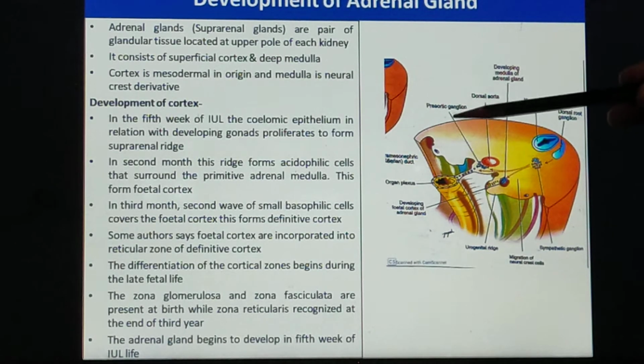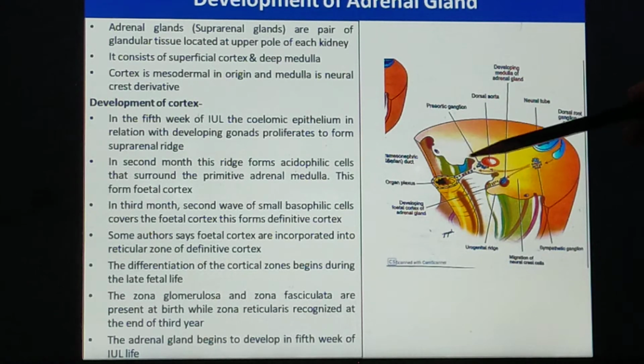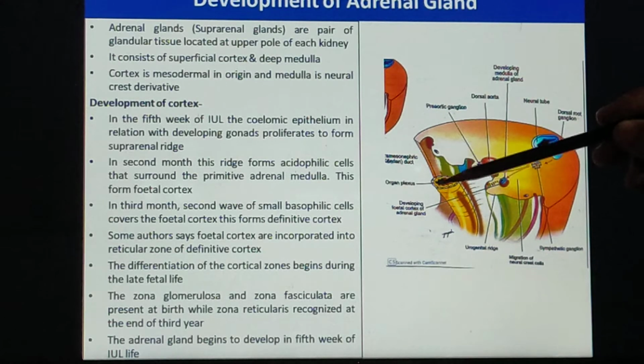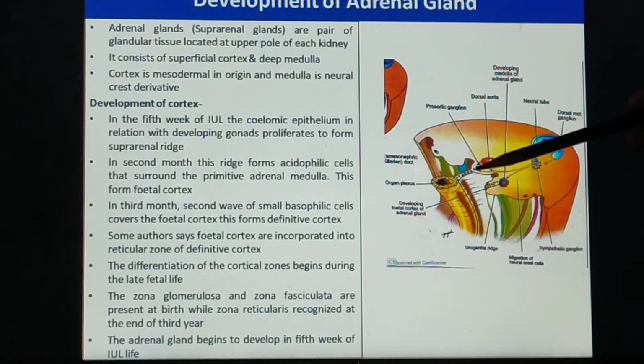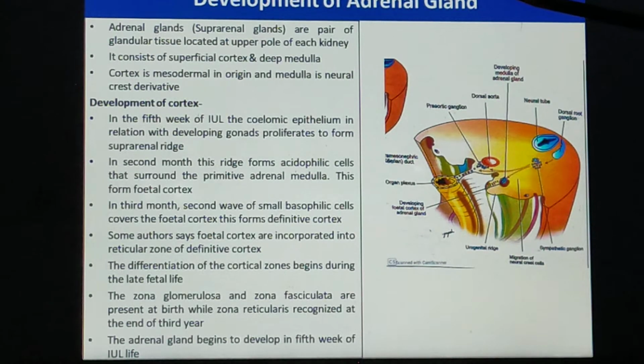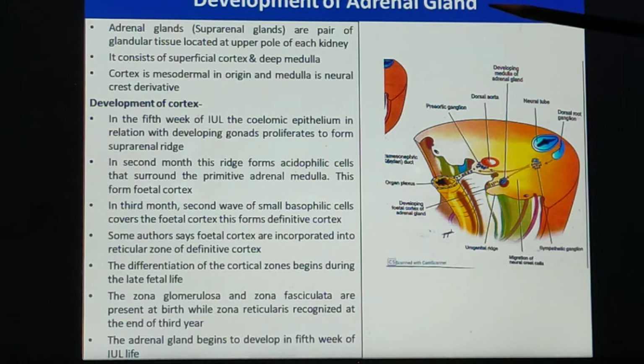Now, try to remember the figure in the first part of the lectures of general embryology, where after the development of the mesentery and the gut, in between the developing mesentery and the gut, a layer of the coelomic epithelium gets thickened. Do you remember that there are the developing gonads from the intermediate mesoderm and mesentery. So this part gets thickened, and that is called the suprarenal ridge, from which the adrenal or suprarenal gland is developed. So the adrenal gland is also called the suprarenal gland.